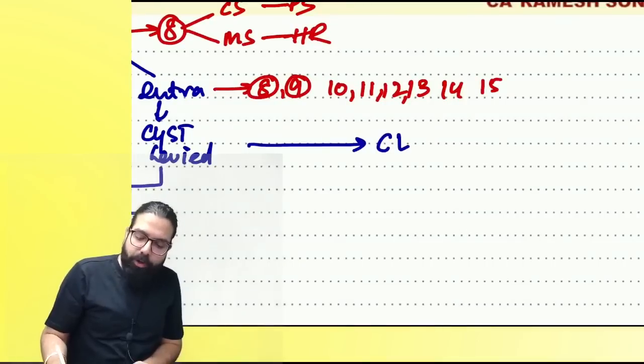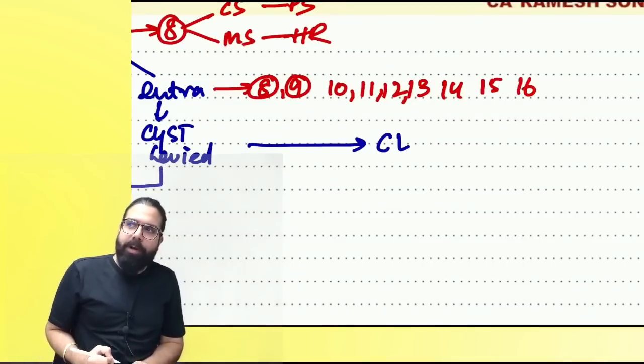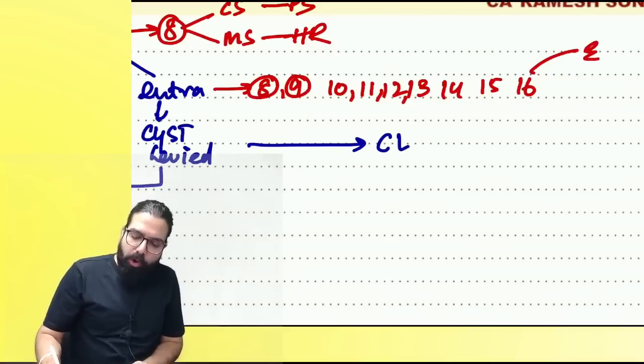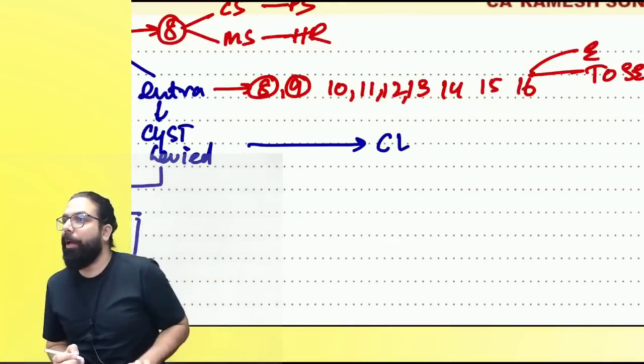Then we had 15, tourists. 16, zero rated. What is zero rated, everyone? Exports and supply to SEZ. That's it, everyone. Can I go ahead, everyone?